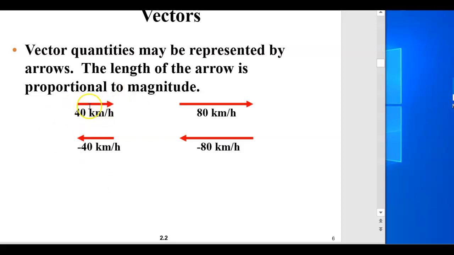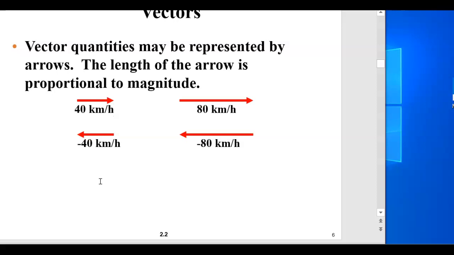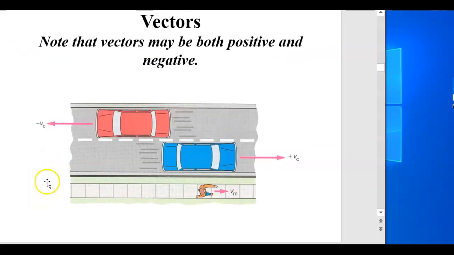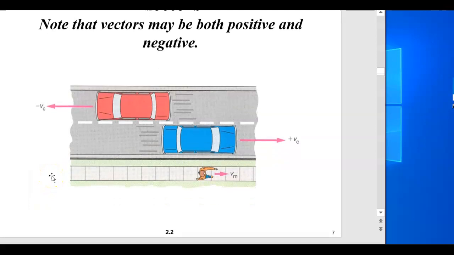Obviously, the direction's going this way. That's the positive direction. That's why it says 40. If I'm going to the left, think of the number line. That's the negative direction, so that's why that is negative. 80 kilometers per hour positive is going to the right, but see the arrow is twice the size of the 40 kilometers. And again, if it's negative 80 kilometers, that means they're going the other way, but the arrow's double the amount of the 40. That's all this means, is how they would represent vectors properly in physics. Note, vectors can have both positive and negative, which I just said.